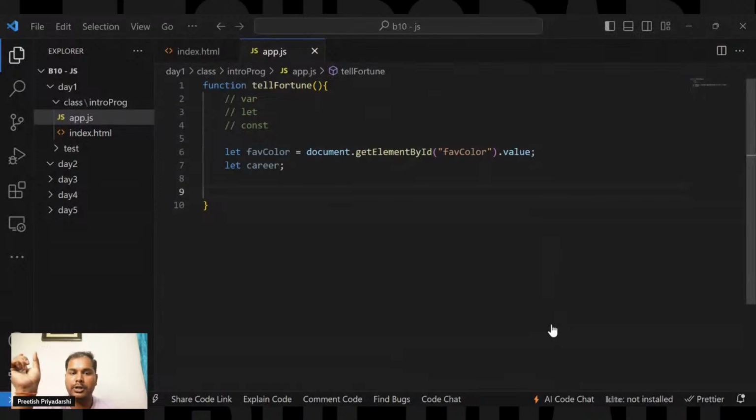const is for the constant variable which does not change throughout the program. let is for storing values which change throughout the program. You can change that variable throughout the program, but if you use const, you need to take care that this value stays constant throughout the program, otherwise you will get an error. We'll see that while writing the code. We will tell you how the issues happen, like if you add a constant and then change this variable, what will happen? All those things we'll be covering right now. Keep patience.